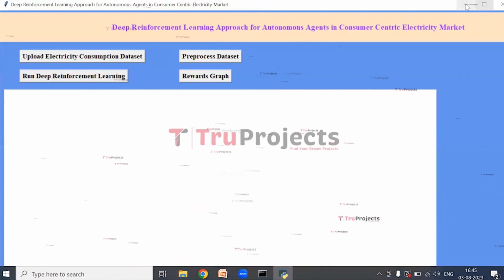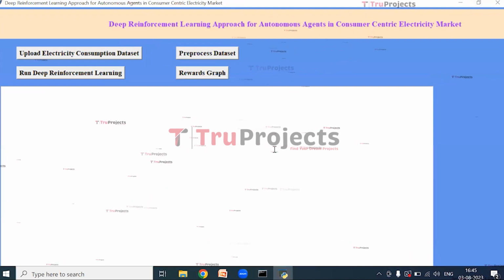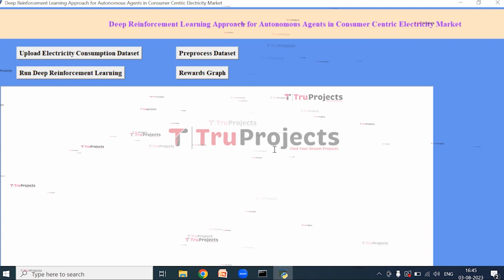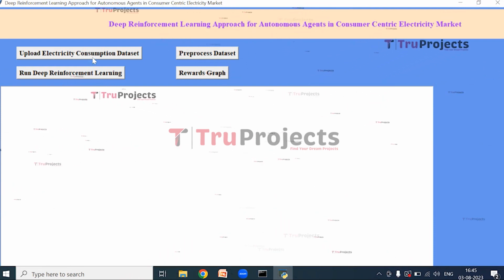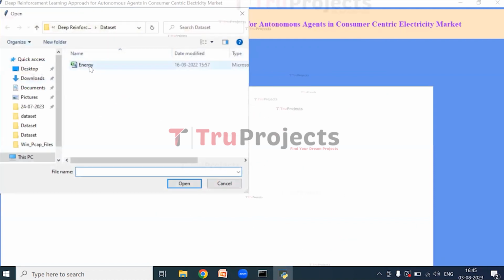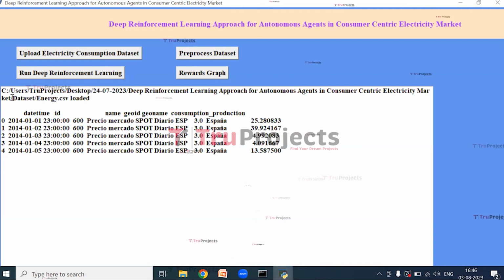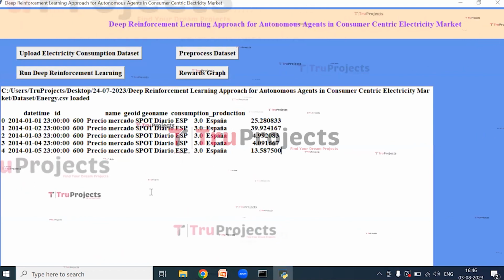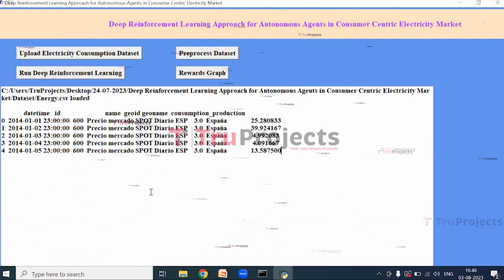This is the graphical user interface which we have created using the Tkinter library in Python. Using this GUI, we will interact with the project. Click on Upload Electricity Consumption Dataset to upload the dataset. Select the energy dataset, open it. So we can see that the dataset is loaded and the dataset contains both numeric and non-numeric values. These non-numeric values are not accepted by the machine learning algorithm, so these must be pre-processed.